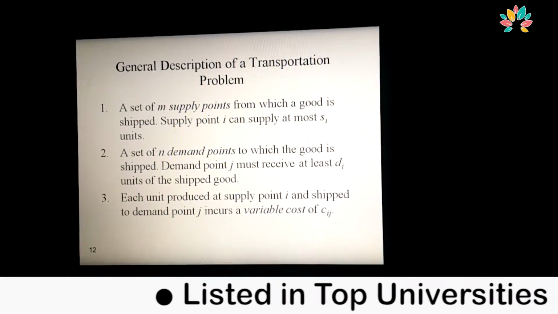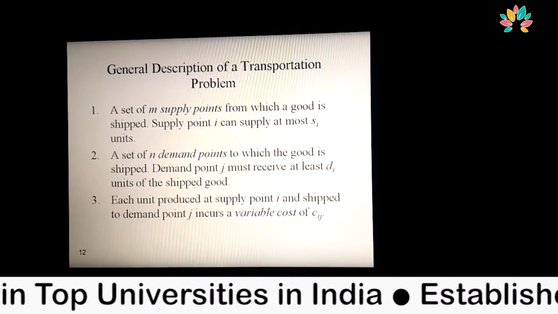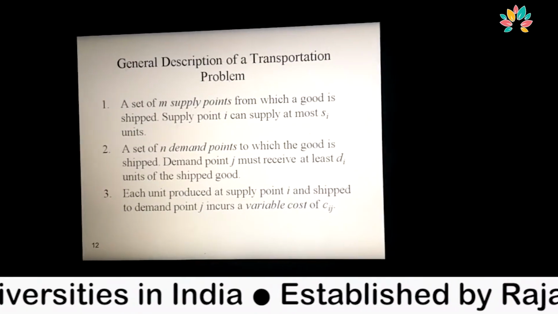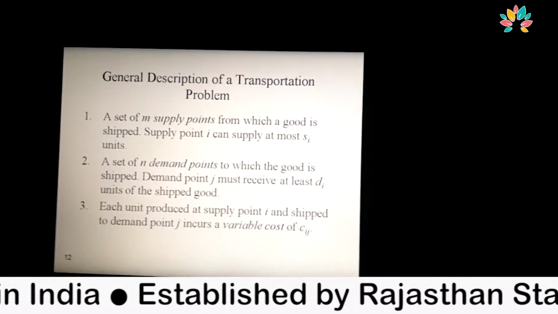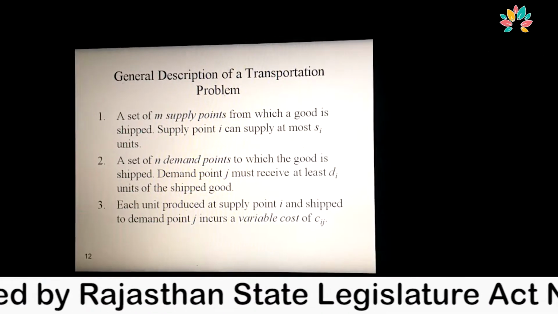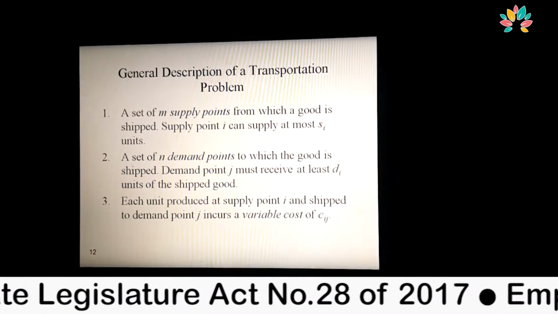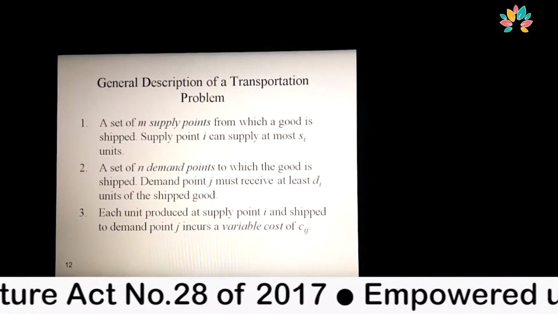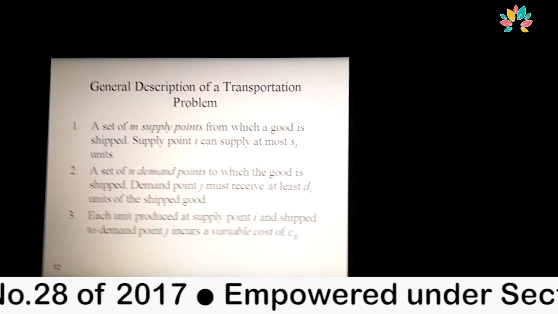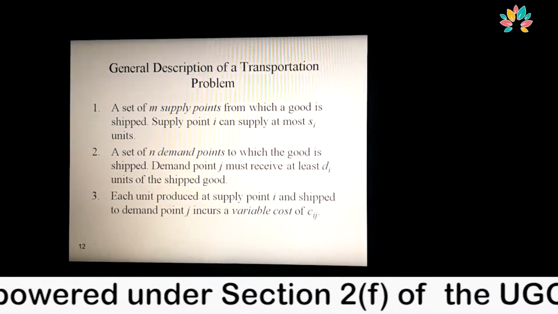Fine. In the first part, a set of supply points is written on the row side and defined as supply. You have to write all the supply row-wise. Secondly, you have to write down the total number of demands, each in a column, columnar-wise.